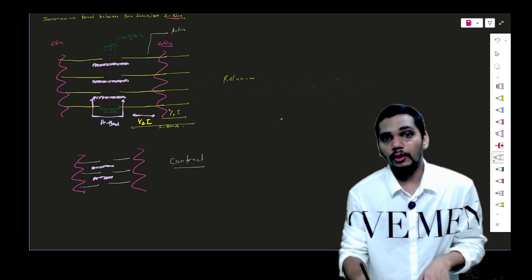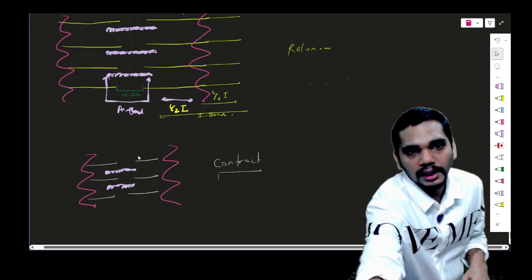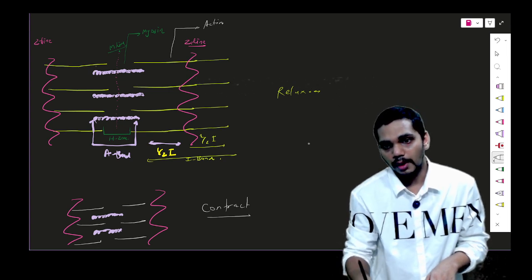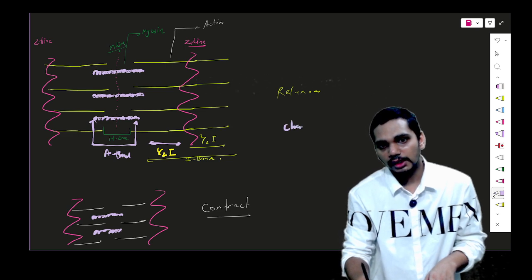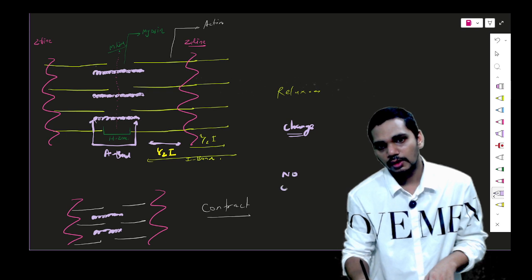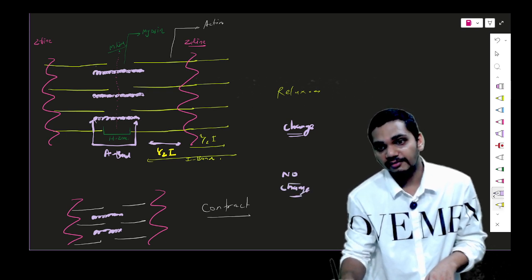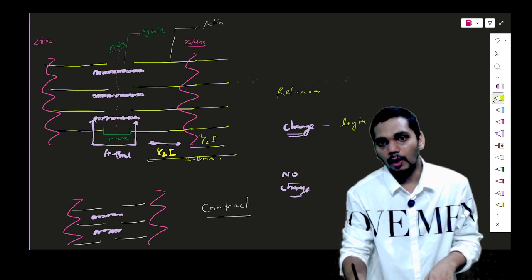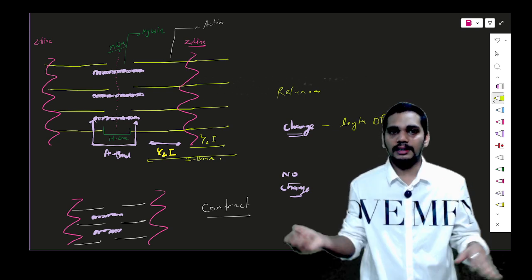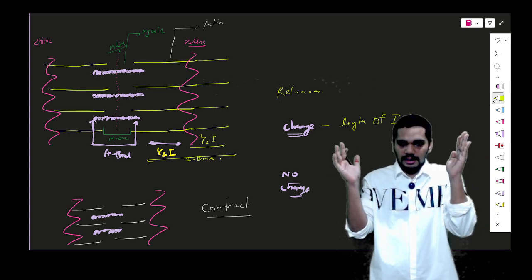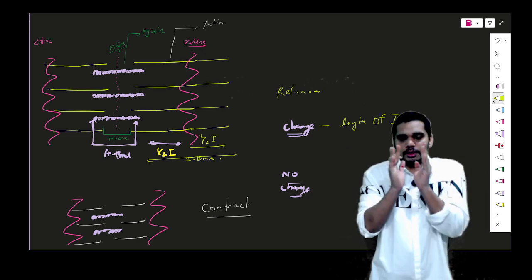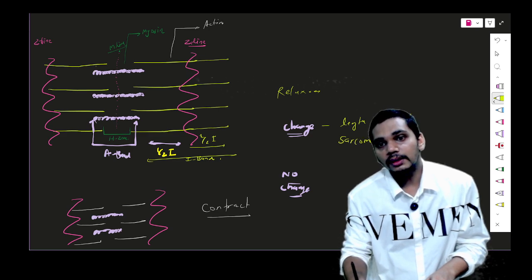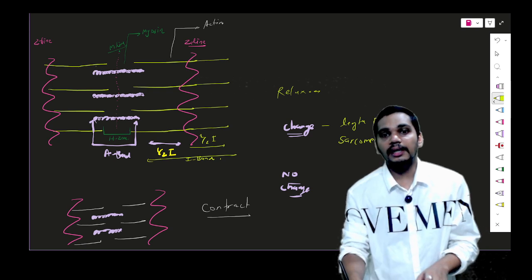If I'm talking about what has changed during relaxation and contraction, let me talk about this here. What is changing and what is not changing? Tell me, everyone. The length of the I band is decreasing. Do you agree? Obviously the two successive Z lines come closer together. So the I band is decreasing, and your whole sarcomere unit is also decreasing.